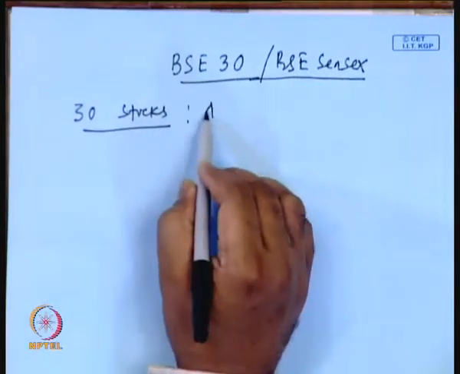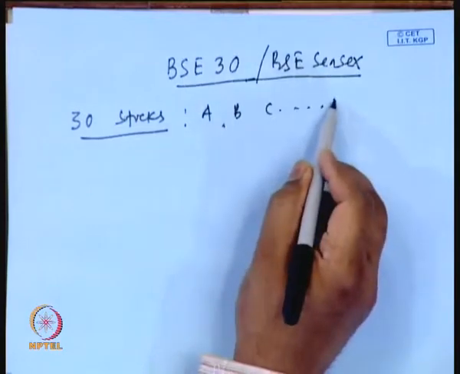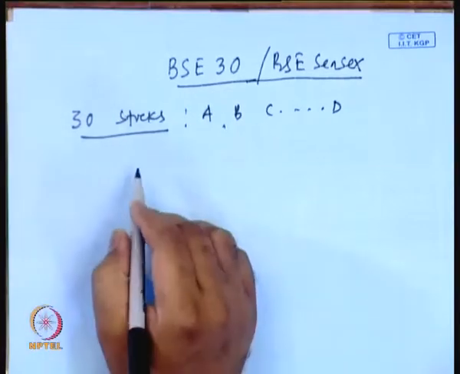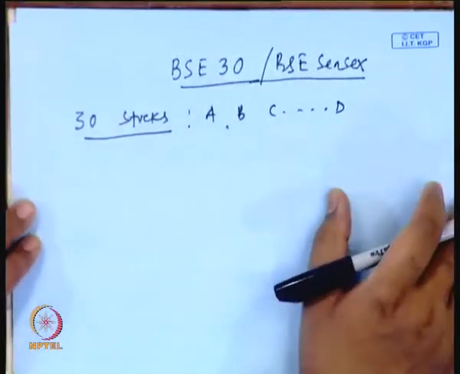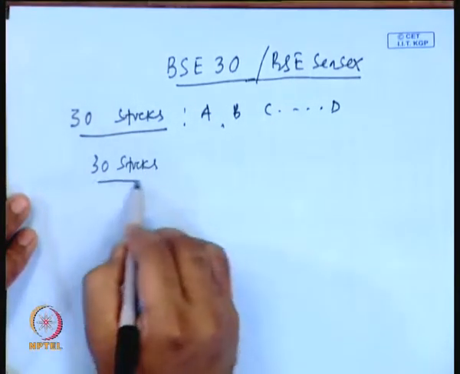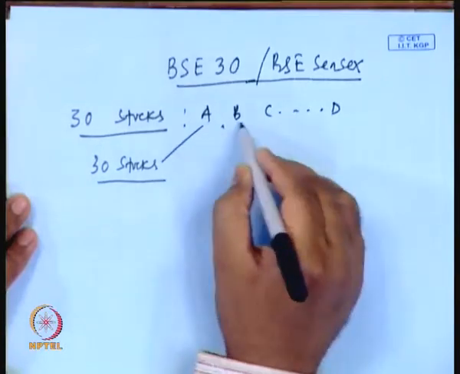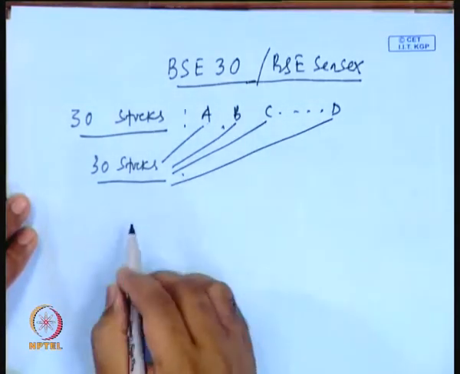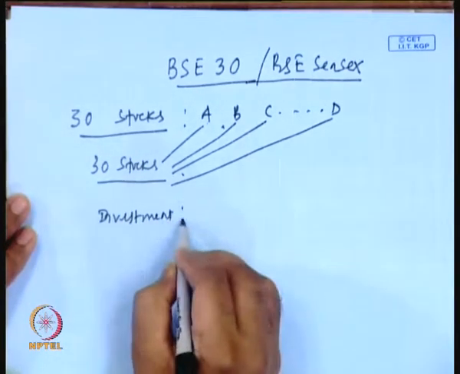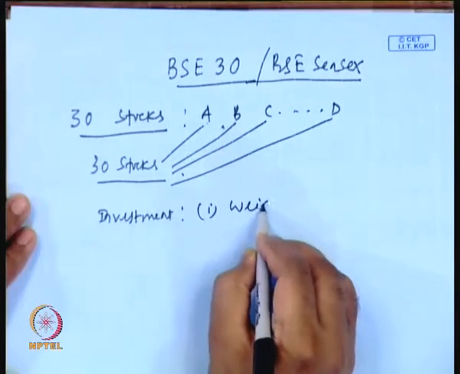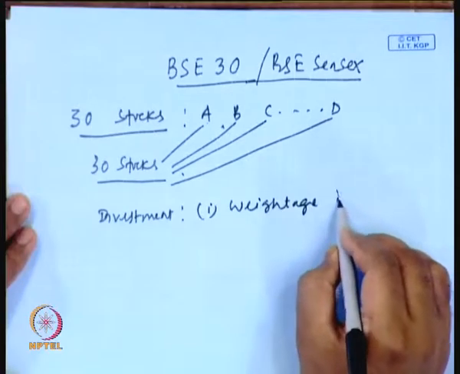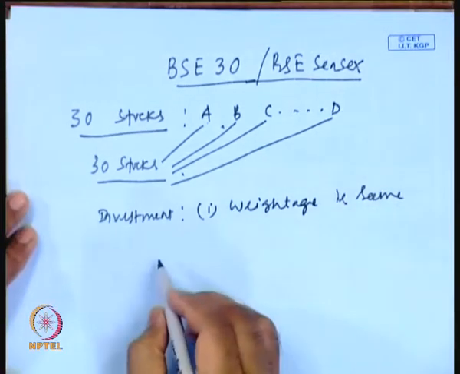The 30 stocks, let us say A, B, C, D like that, and once we have the different stocks included in the 30 stocks, the fund manager takes those same 30 stocks, A, B, C, D, into consideration, and also invests with the same weightage as the stock exchange is giving in the different assets.